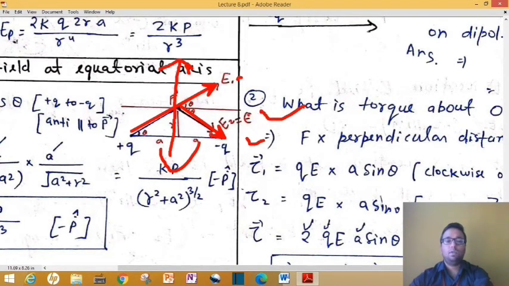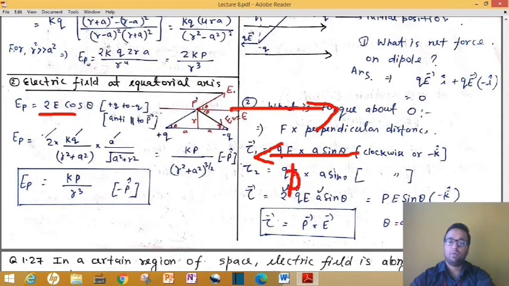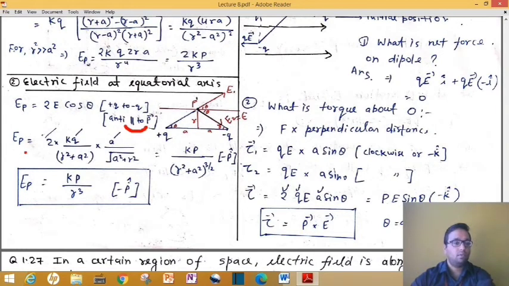The net component will be E cos theta and E cos theta, that is 2E cos theta. So net electric field, as you can see on screen, is given by 2E cos theta, and if I ask you the direction, it is along this arrow. Direction is from plus q to minus q, or you can say towards the right. That direction is opposite to the direction of dipole moment. Here it is opposite to the direction of p, because the direction of dipole moment is minus q to plus q, and here the electric field is along plus i. So keep this point in mind.